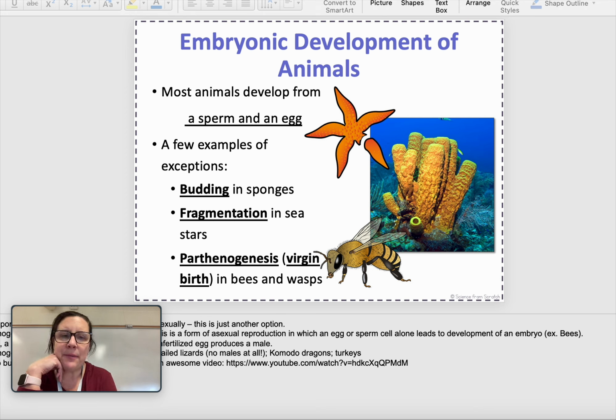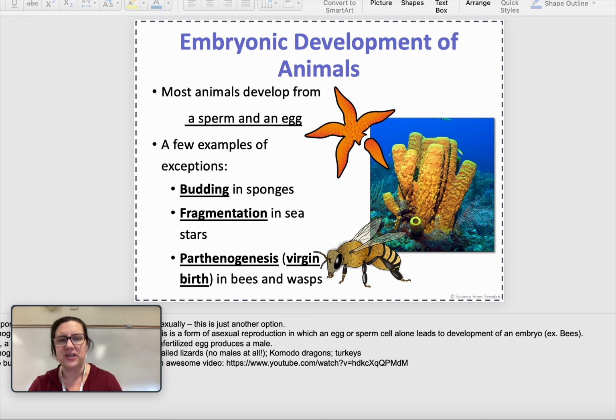One example is in sponges. Sponges can actually bud off. They can actually grow a new creature right off of them. Imagine that you just grow a new little human right off your shoulder. That would be budding. Then there's fragmentation in sea stars. Have you ever heard about how you can chop a sea star in half and it will regrow, or an earthworm too, same thing.